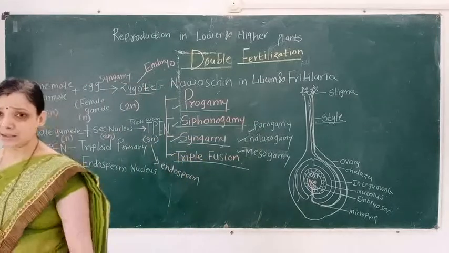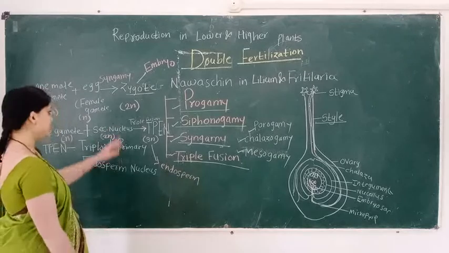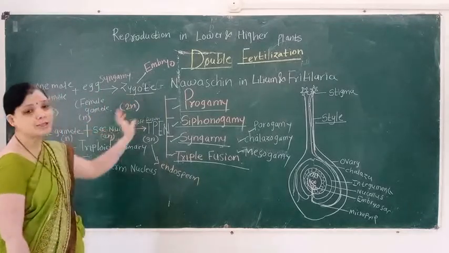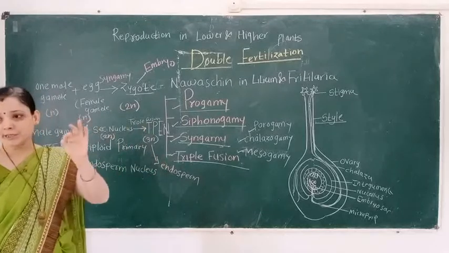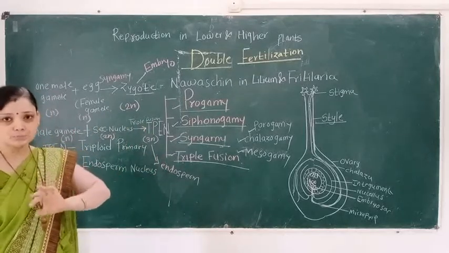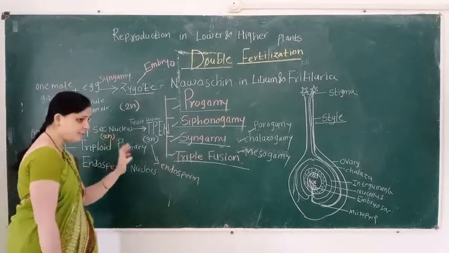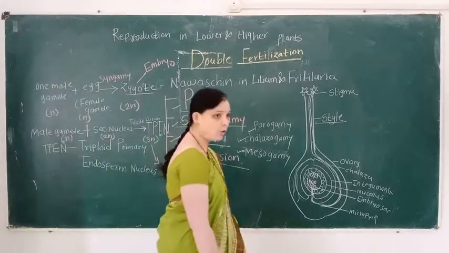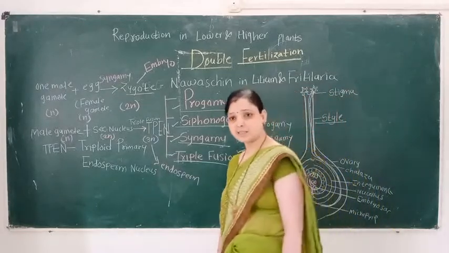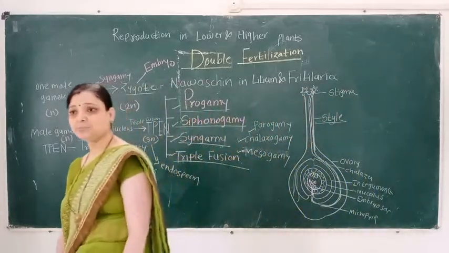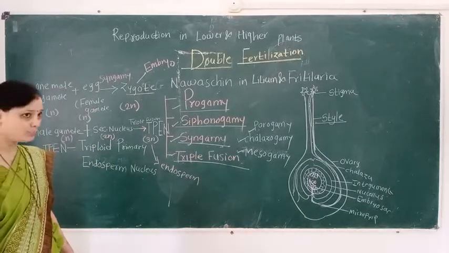Then another significance: in double fertilization, a diploid zygote is formed, so it maintains the diploid condition of the plant. And the last significance is the formation of the TPEN, and this TPEN maintains the triploid condition of the plant.